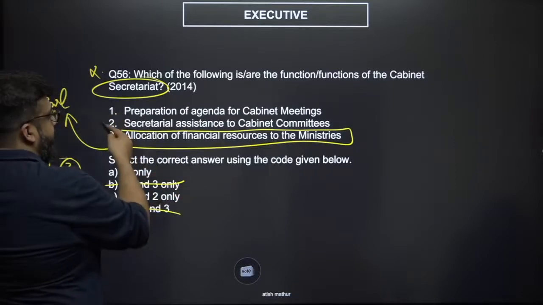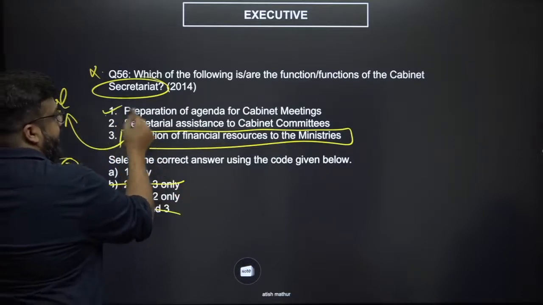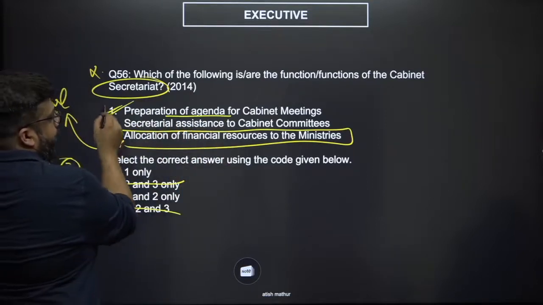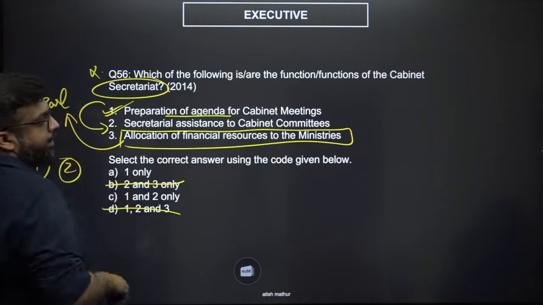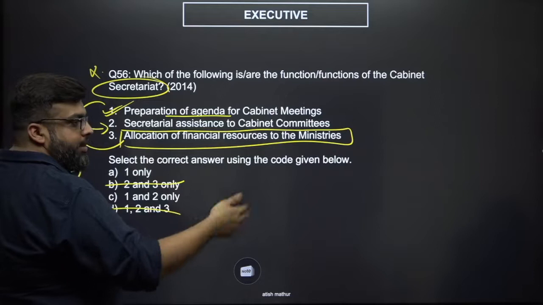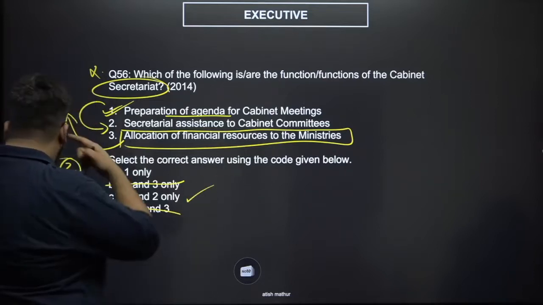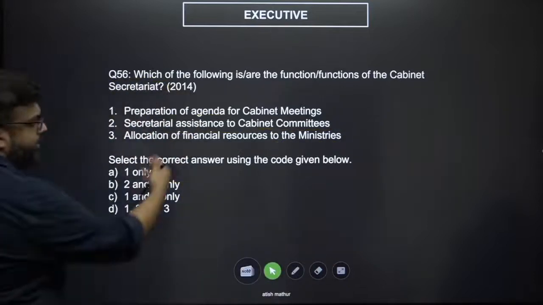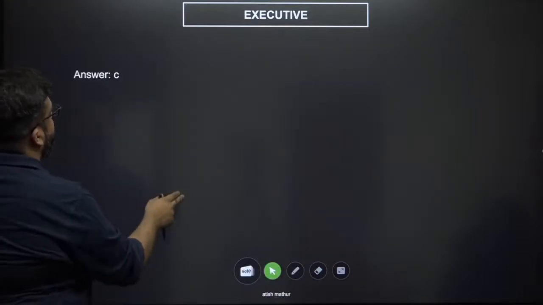If 1 and 2 only, which means 1 is definitely correct. If you can assist in the preparation of agenda, then can you also not provide administrative support to cabinet committees? Yes, it seems like a natural correlative function. So answer should be C, 1 and 2. Right? That's how you also have the cabinet secretariat service also.